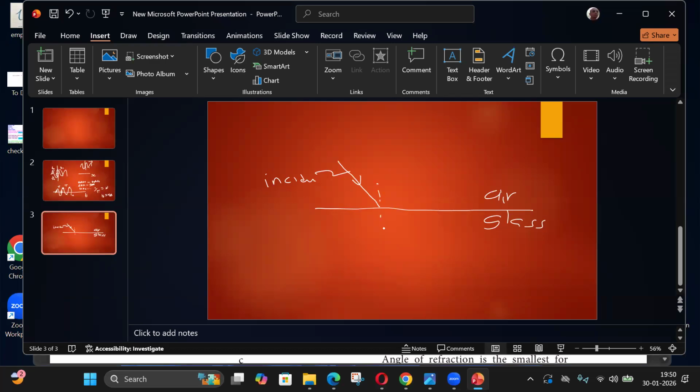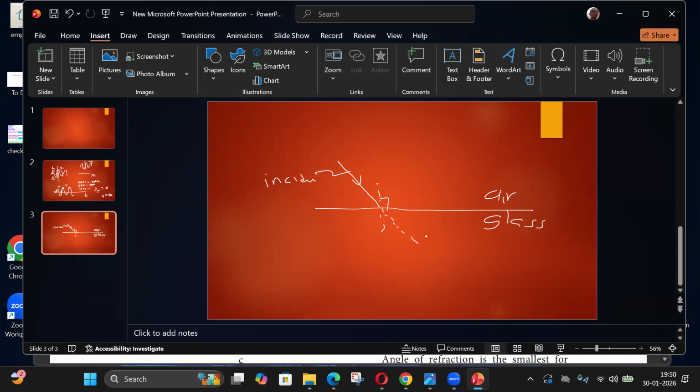And this is the normal. Normal means a line you can draw perpendicular to the surface. For the table, you put the pencil vertically up. That's the perpendicular. So to a surface, I can draw a vertical line. If there is no change of medium, it should go straight like this without any deviation.